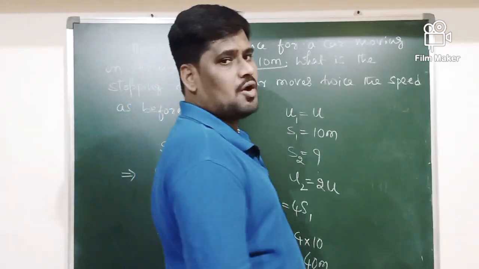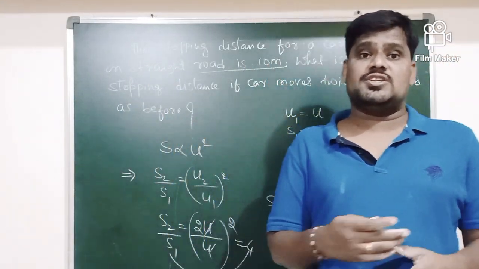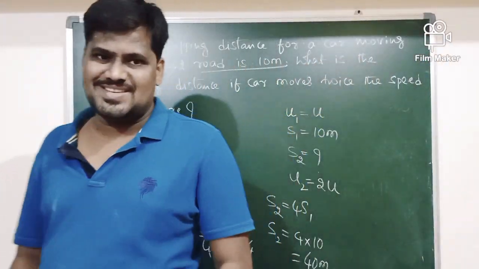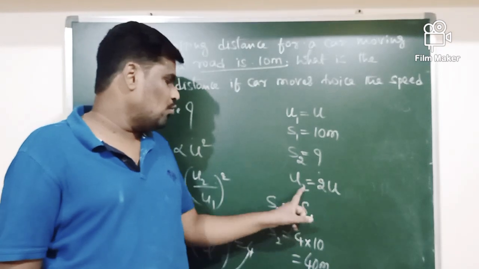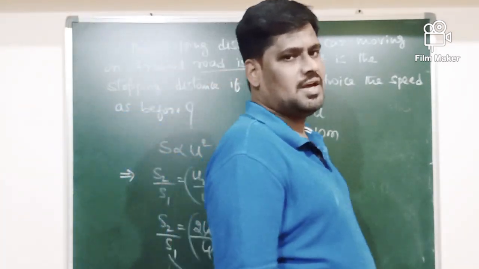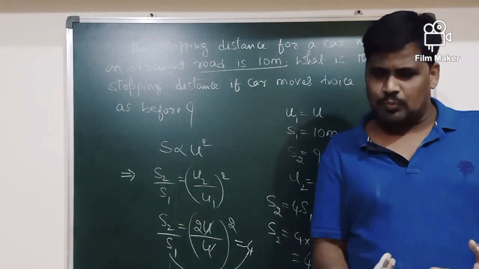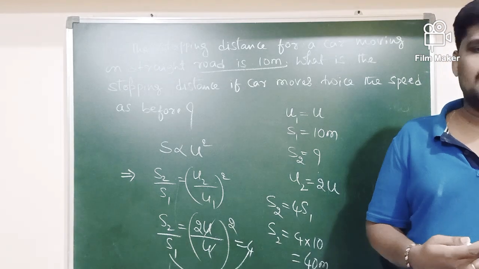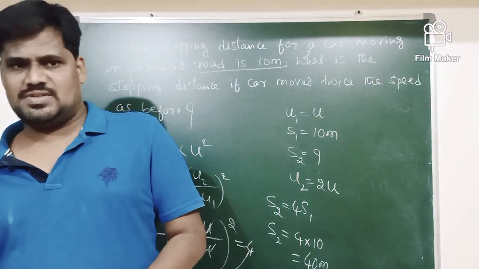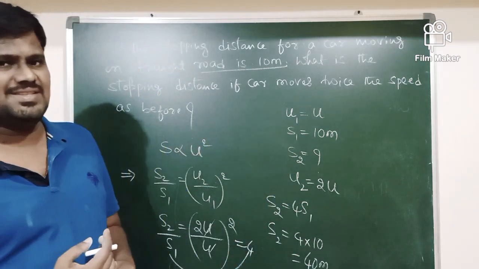What it means? If the initial speed of a vehicle is doubled, then the stopping distance increases by 4 times. Suppose the speed of the vehicle becomes double, then the stopping distance increases by 4 times. So that is the information we are getting by solving this example.